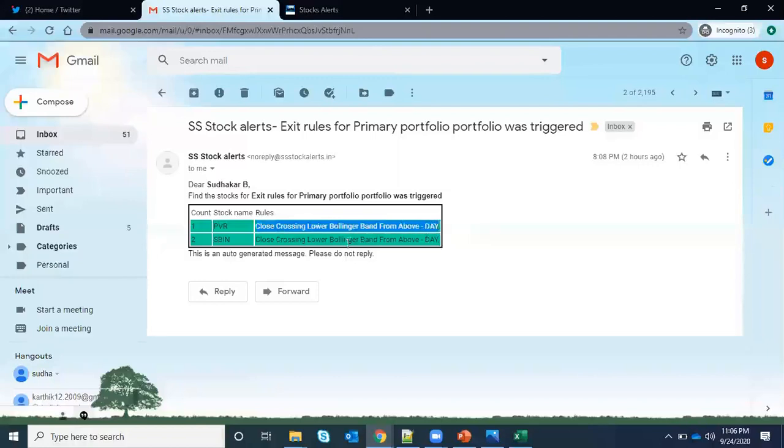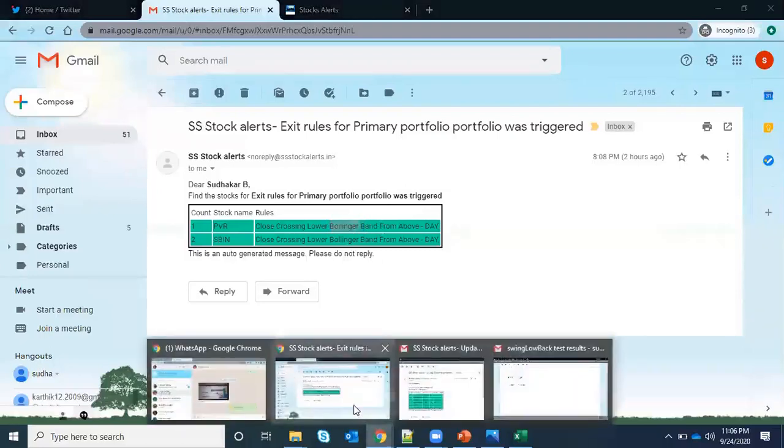If the stock is in a good higher trend, you will get this email only when it is a reversal. Currently the market is in reversal, so I immediately got an email. These emails you will get only at the end of the day, not in the middle of the day. Even if the pattern forms in the middle of the day, you will get the email only at end of day.